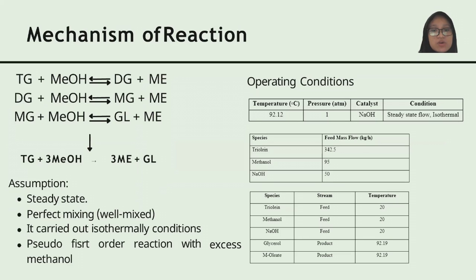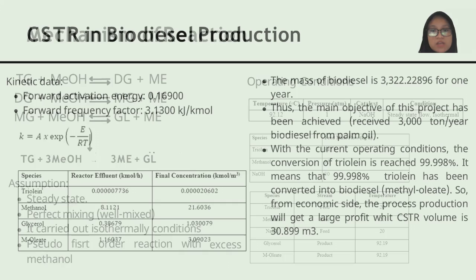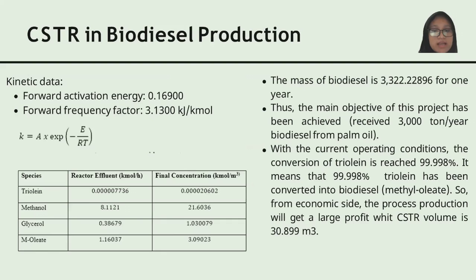And there is also our assumption and operating condition that we use. So the next is our kinetic data. We use this data from the journal reference, and there is only the forward kinetic data because we assume the reaction is irreversible, so there is no reverse kinetic data.